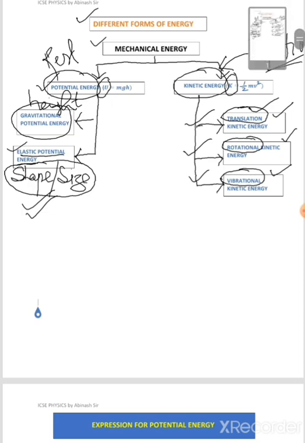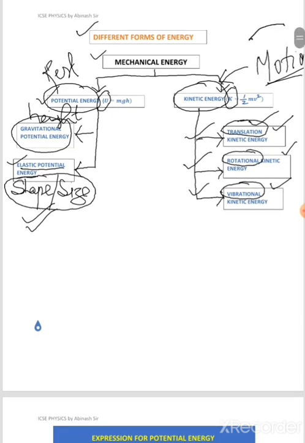So kinetic energy is the energy possessed by the body when it is in motion, meaning the body should be changing its place. And hence we have these three types of kinetic energy: translational, rotational, and vibrational.